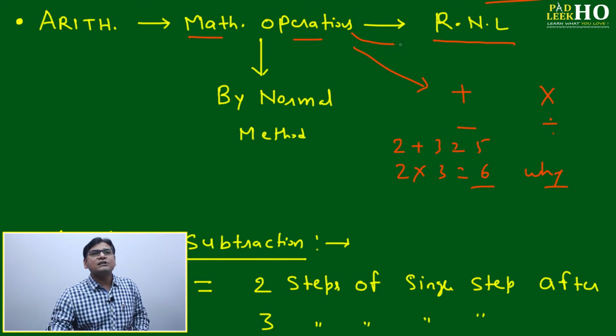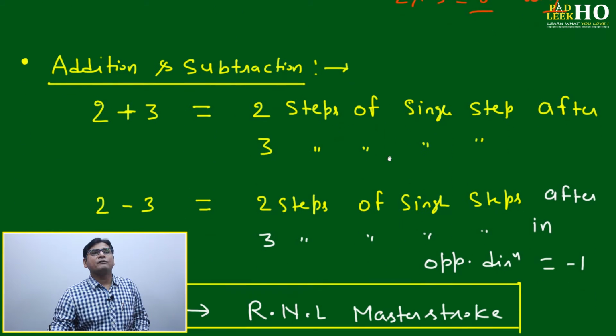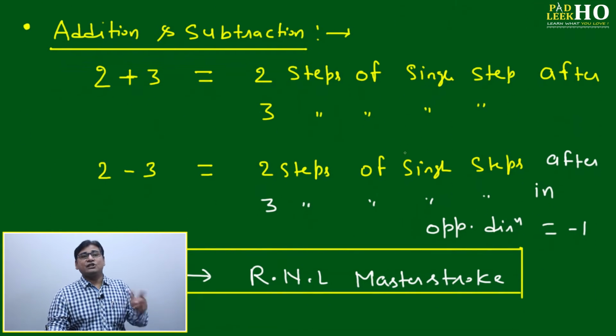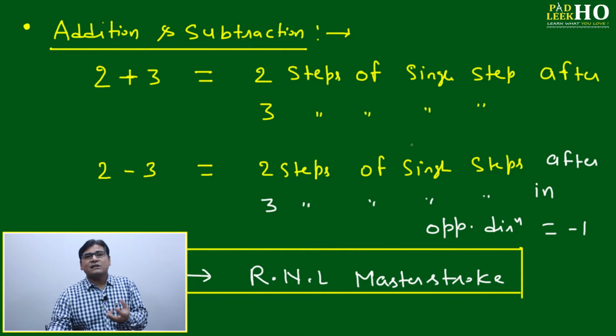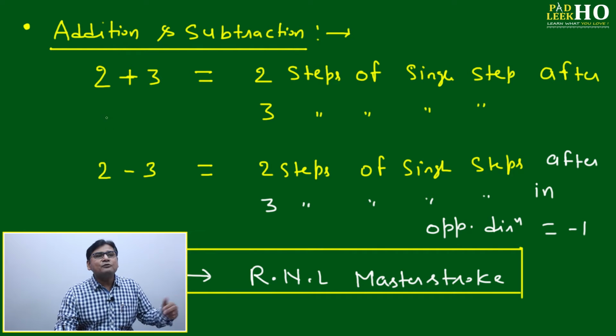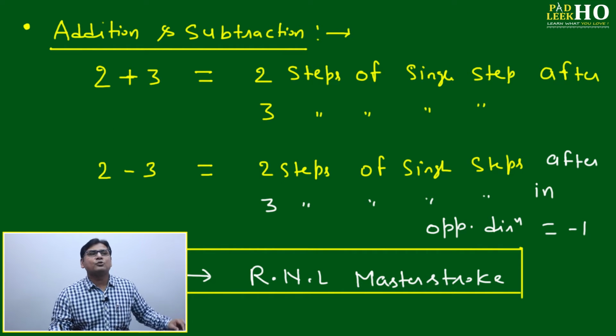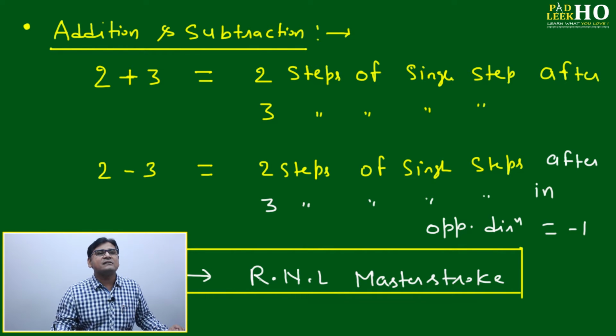Mainly we'll try to understand, based on the real number line, how infinite numbers or infinity can be defined. Actually it is not defined, but we'll try to understand the scope of this big area of mathematics. First we'll take the mathematical operations addition and subtraction. We'll take a few cases. If you are not understanding these steps, I will explain and you will be able to understand. If you are still not understanding, you can take this master stroke on RNL.